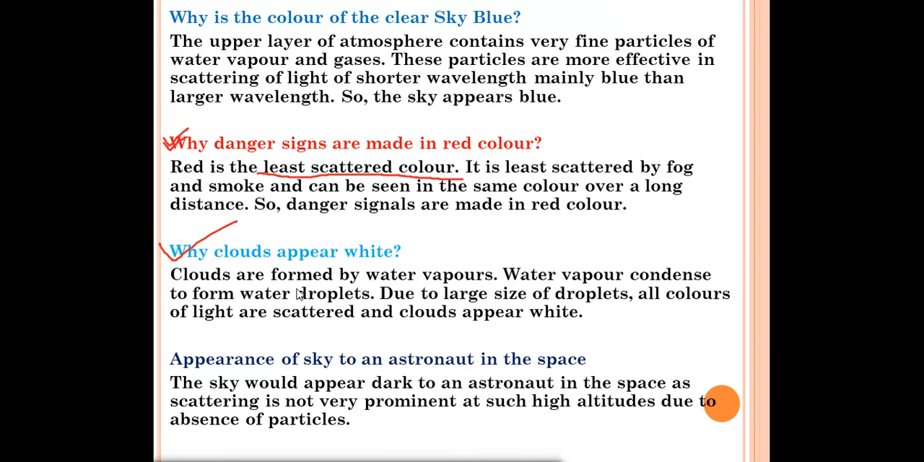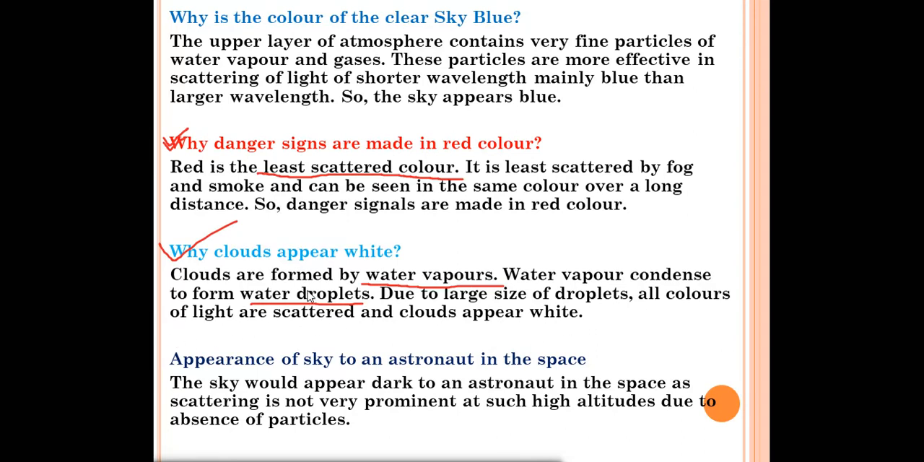Why is it so? Clouds are formed by water vapors. Yes, very true. The clouds are formed by the water vapors. Water vapor condenses to form water droplets. After that, what happens? The water vapor will condense to form the water droplets, from which the rain will come. Due to the large size of the droplets, all colors of light are scattered, and the clouds appear white.